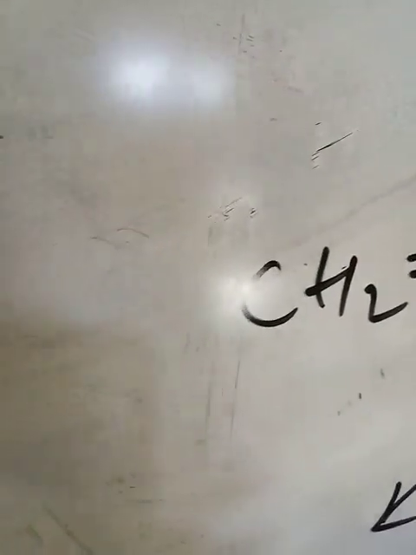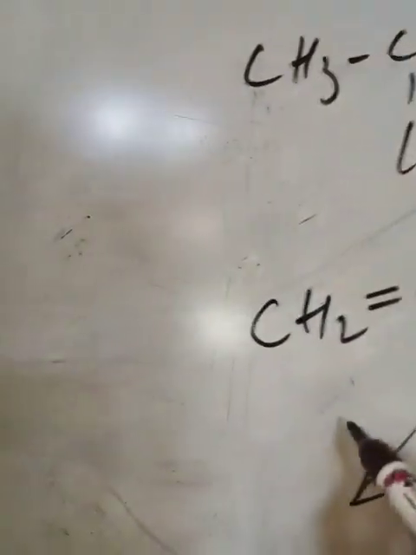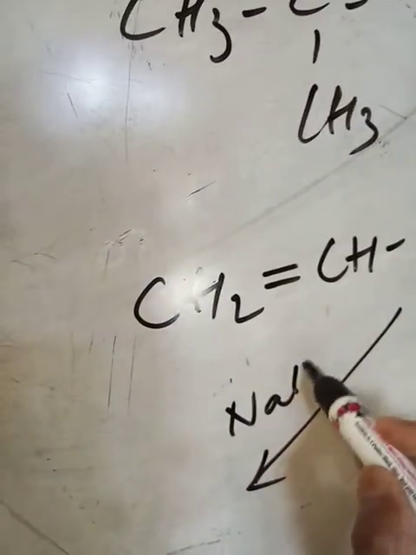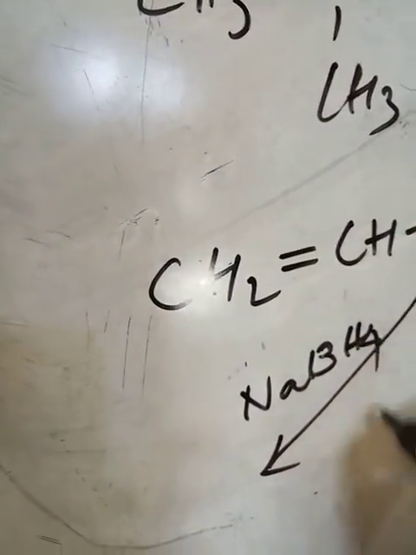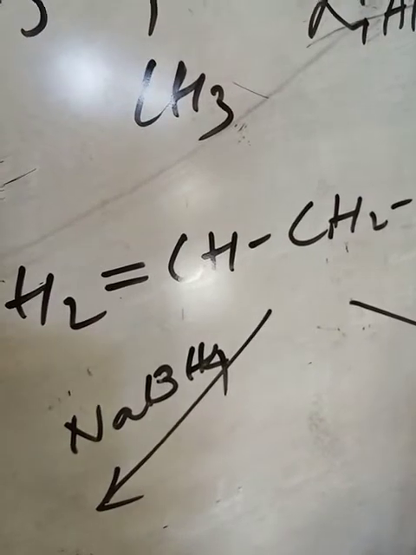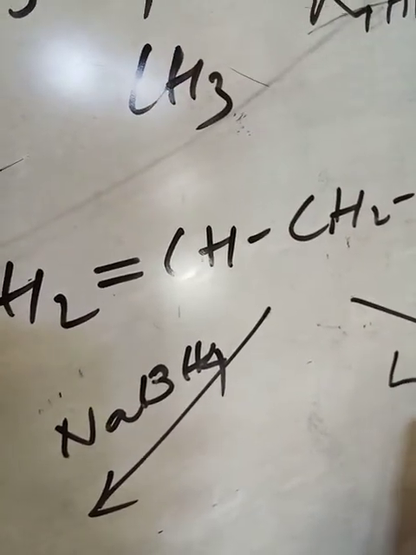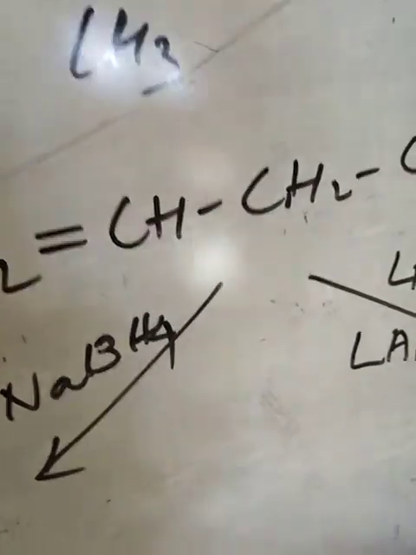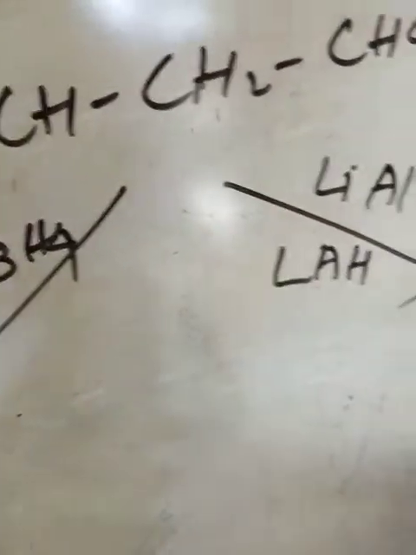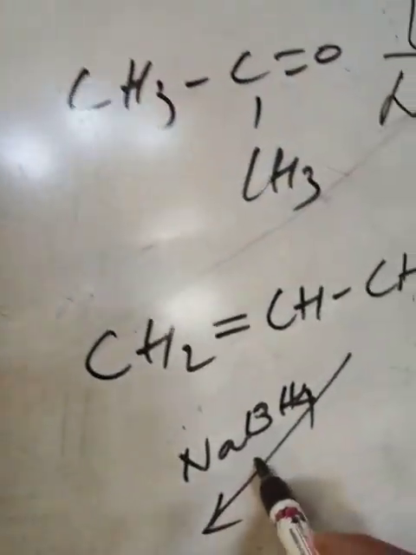If this is reduced, one by sodium borohydride and one by lithium aluminum hydride, in short called LAH, this is a more powerful reducing agent. This is a weak reducing agent.